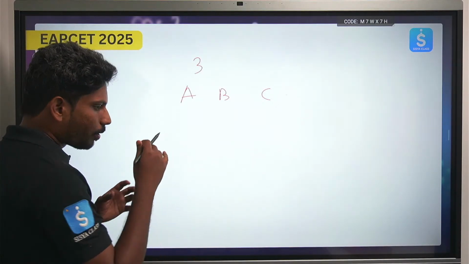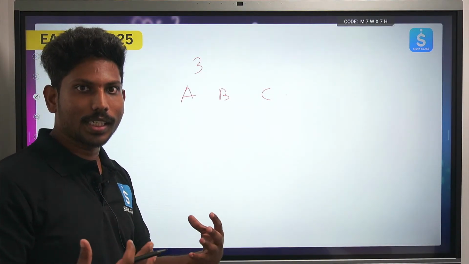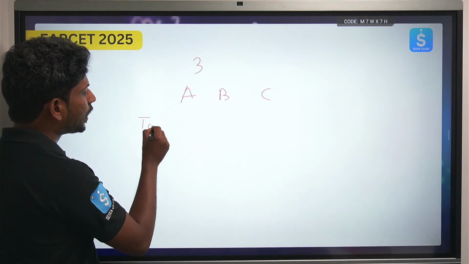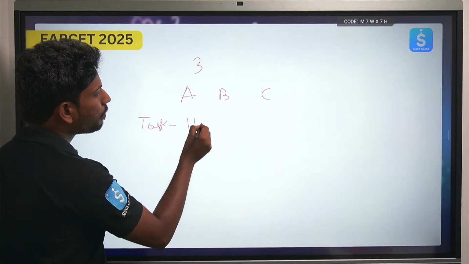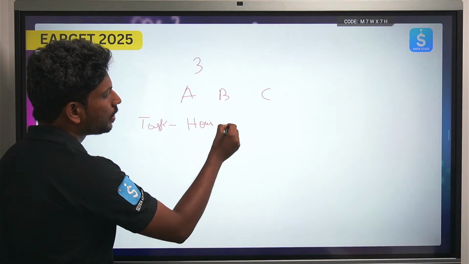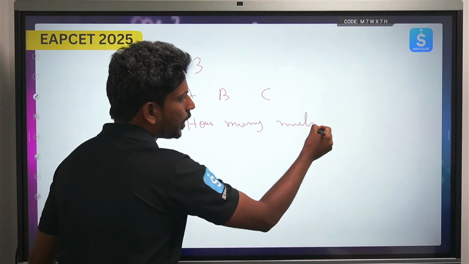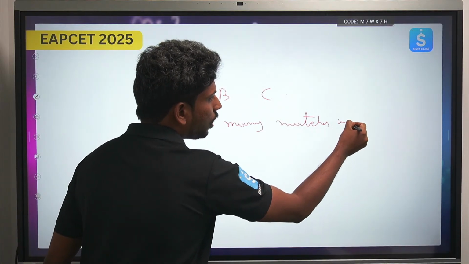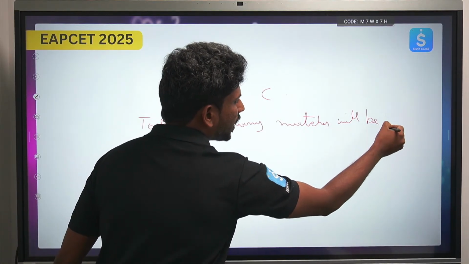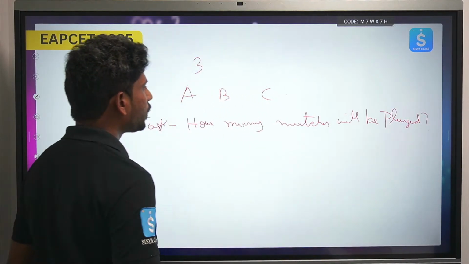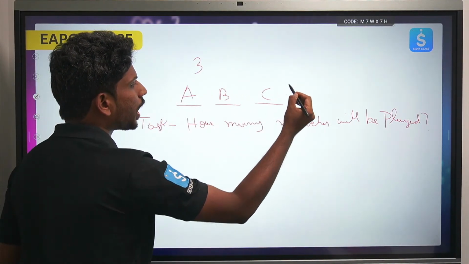Now look, I would like to first explicitly discuss what this combination concept is. What I asked is: the task is how many matches will be played. That is my first question. In order to make you understand, first, how many teams do we have? 3 teams.